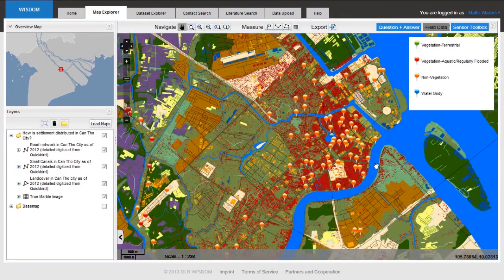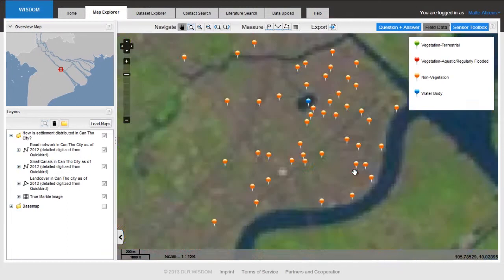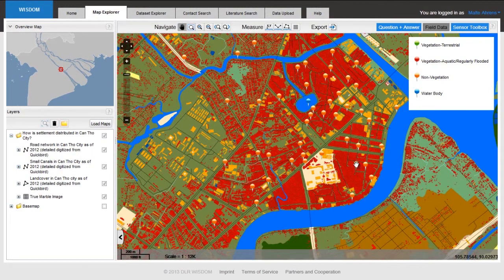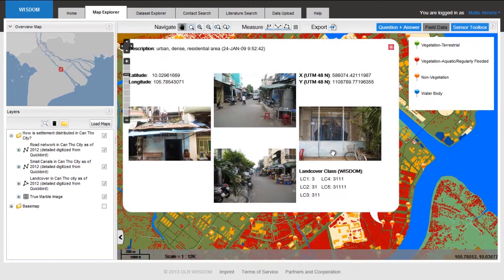We have a choice of pictures for vegetated areas, non-vegetated areas, water bodies. Let's say you're interested in how it looks in the center of a city. So you choose one of these little guys here. Click at it, and what you get is 4 photographs. You can see that they were taken in the year 2009 towards the north, the east, the south, and the west. You receive the coordinates, and if you would include into the system pictures taken also a few years later, you could see how an area is changing.